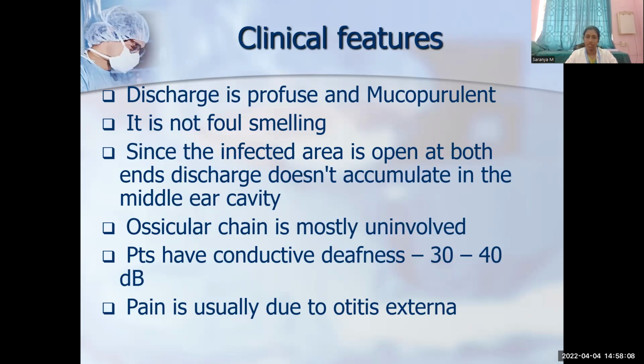And the infected area is open at both the ends, hence discharge doesn't accumulate in the middle ear cavity. The middle ear cavity is directly opened into the canal by a big pars tensa perforation, so discharge can easily come out through the external auditory canal. And the ossicular chain is usually not involved in case of tubotympanic disease. Only there is a perforation present and it can cause mild to moderate deafness of about 30 to 40 decibels.